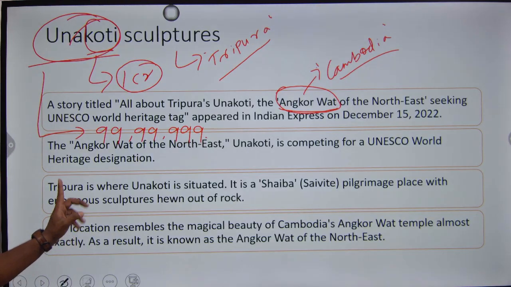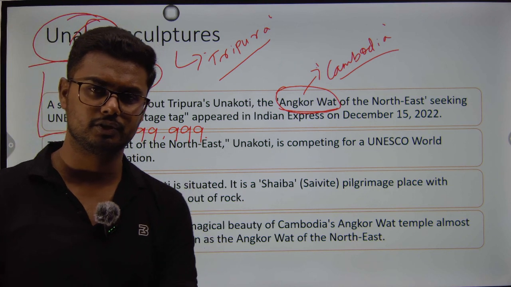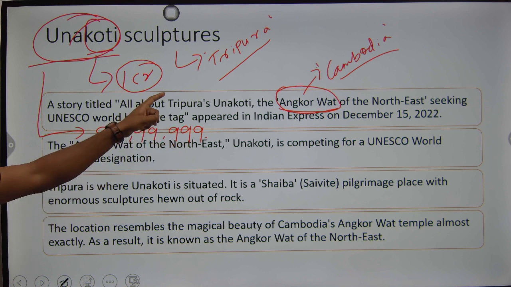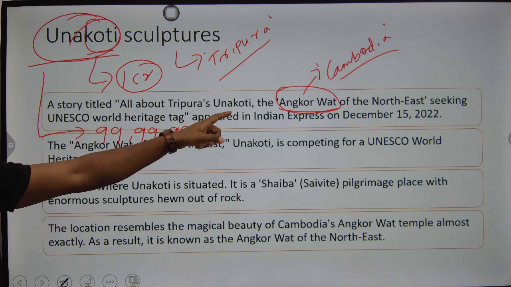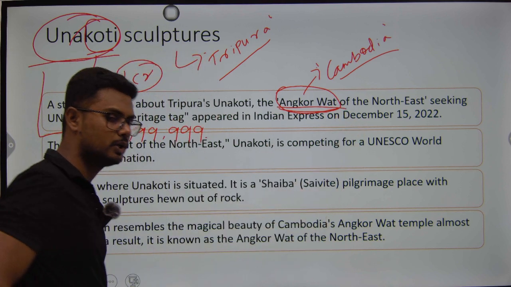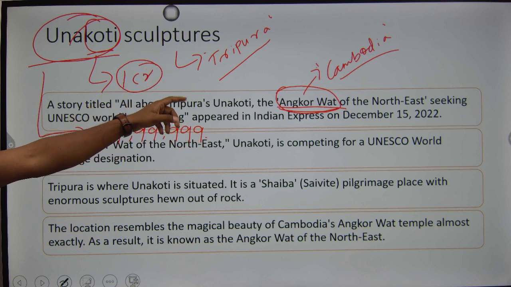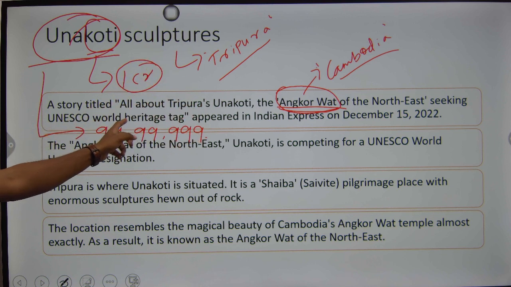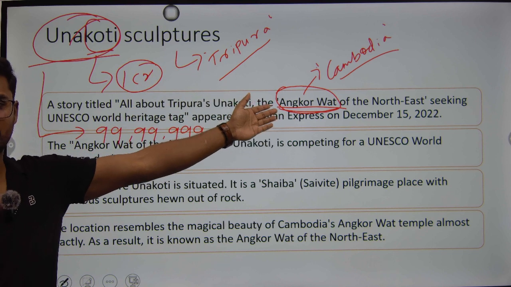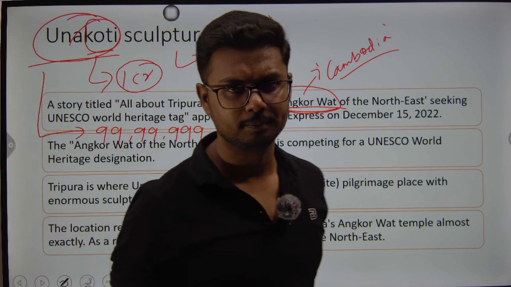So this is the significance of the Unakoti sculptures, which are located in the state of Tripura, and the context was a book named All About Tripura's Unakoti, the Angkor Wat of Northeast. Angkor Wat is a famous temple located in Cambodia, a Southeast Asian nation, and the sculptures here in Unakoti resemble those in the temple of Angkor Wat. So this is all about the context, please remember.